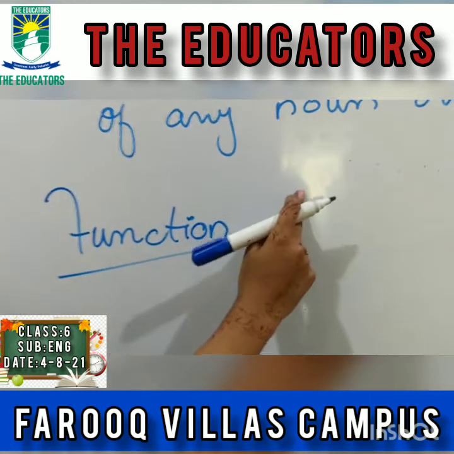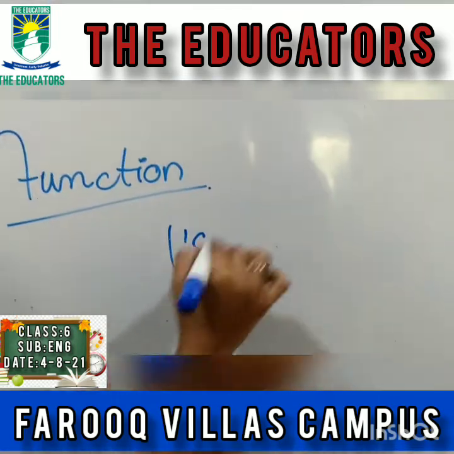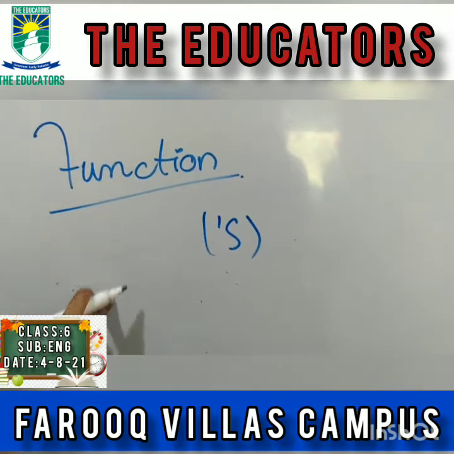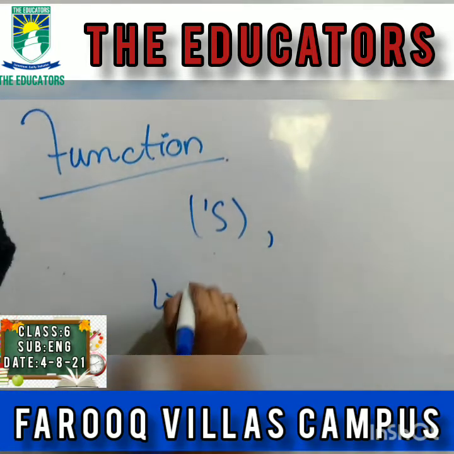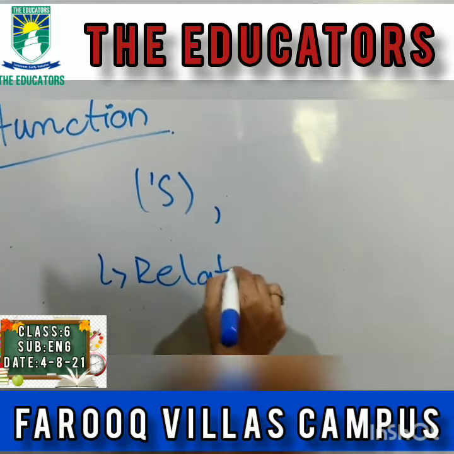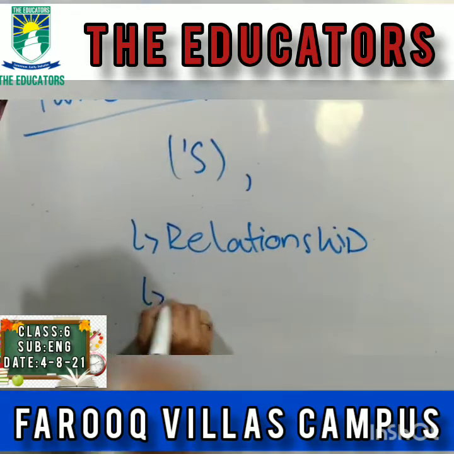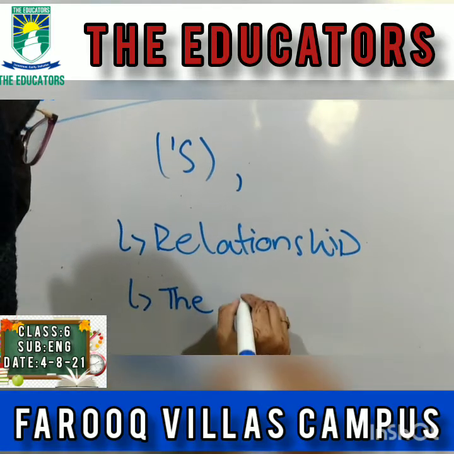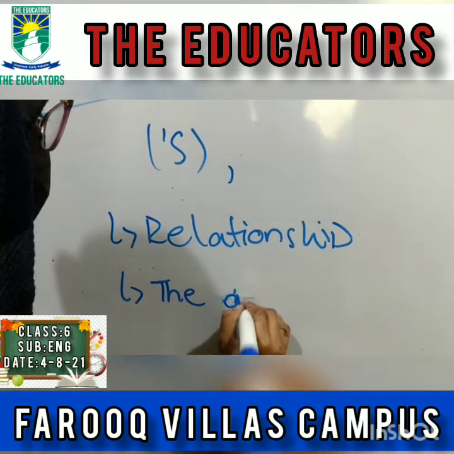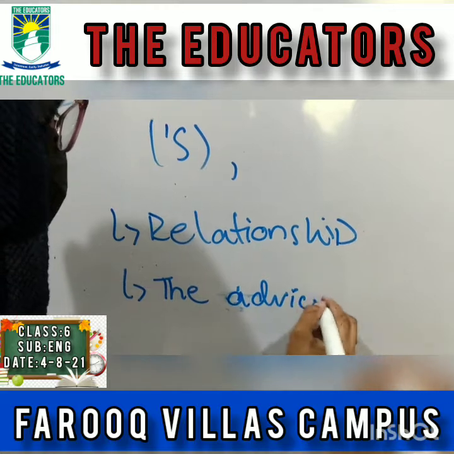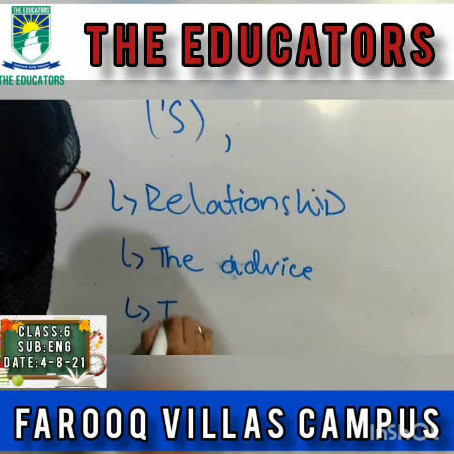The possessive noun and the apostrophe s not only show the possession of anything, they also show the relationship, the advice, or the description.